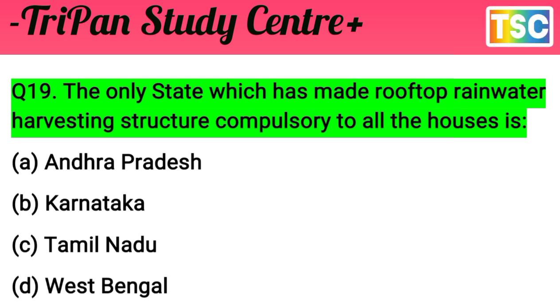This is important. The question: the only state which has made a rooftop rainwater harvesting structure compulsory for all houses is... The options: A. Andhra Pradesh, B. Karnataka, C. Tamil Nadu, D. West Bengal.